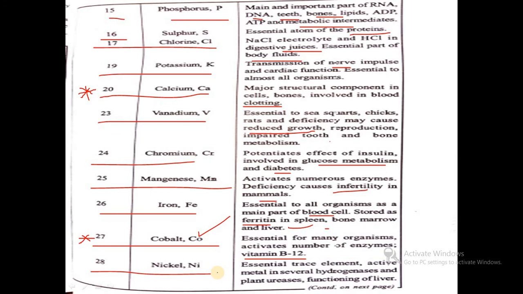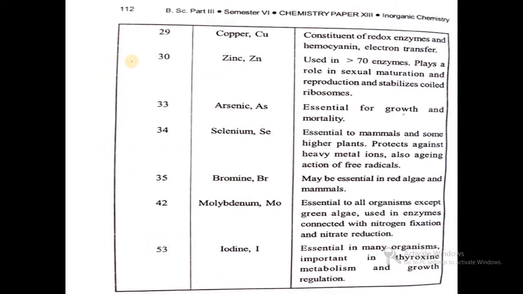Then next is nickel, that is an activating metal in several hydrogenases and plant urease, and functioning of the liver is carried out through nickel. Then what is the use of copper? That is redox enzymes and hemocyanin electron transfer. Copper is present in hemocyanin. This type of question is asked in previous multiple choice questions. So copper is present in hemocyanin.